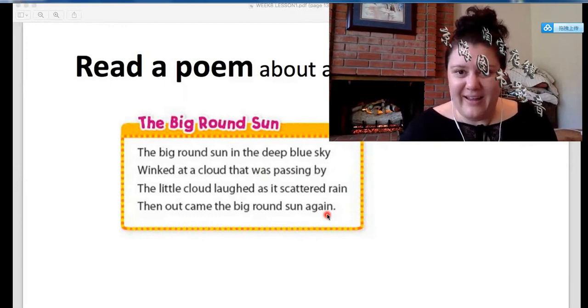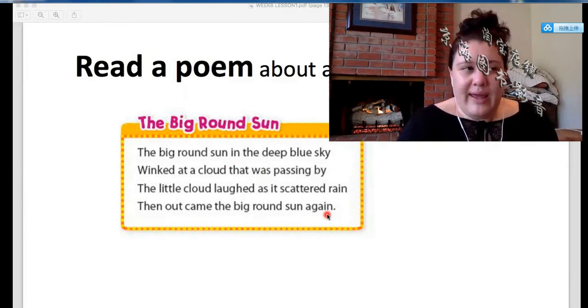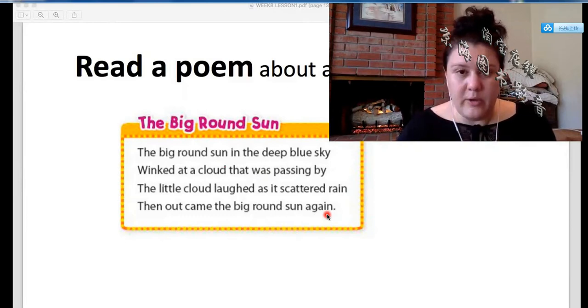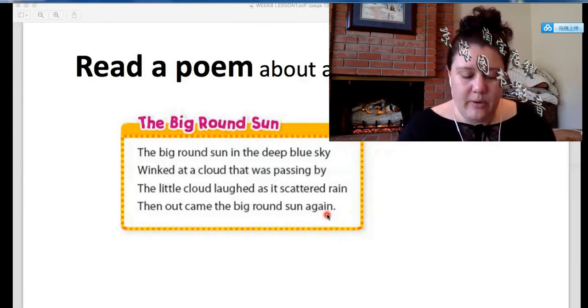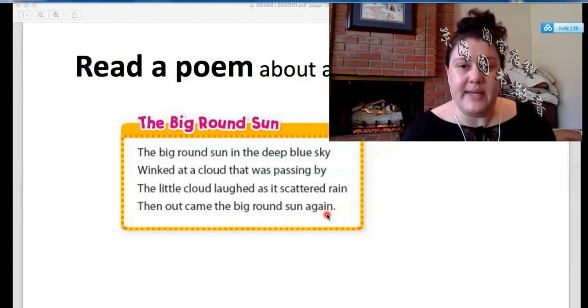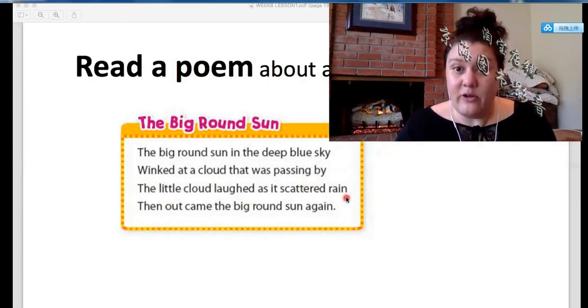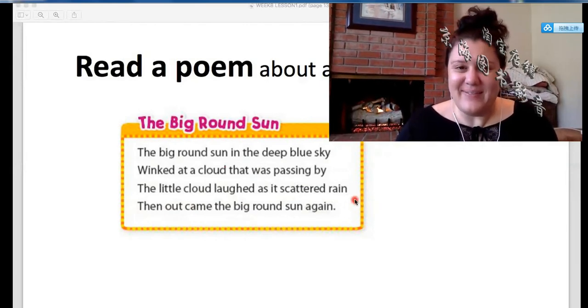Rain and again don't rhyme. If we read it the British way, again, rain and again rhyme. So that's why they're using this word. So it doesn't matter how you say again. You can say again or again. It doesn't matter. Either one is okay. So that's why they're using this word, but it does rhyme if you say it the British way, okay? So let's read the whole poem together one more time. The big round sun in the deep blue sky winked at a cloud that was passing by. The little cloud laughed as it scattered rain. Then out came the big round sun again. Okay, see how it rhymes now? I'm saying it a different way.